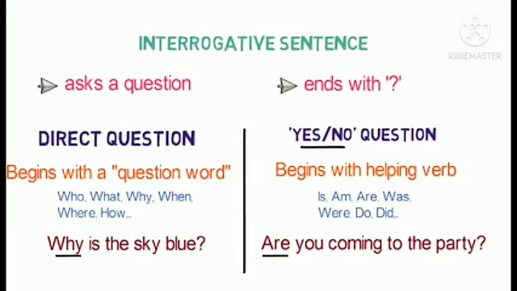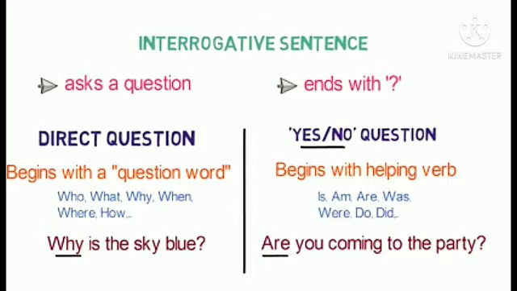Now, the question is, what are interrogative sentences? Interrogative sentences are those sentences that ask a question. Now, when a question is asked, it can be replied to in yes or no, or you have to reply in detail. So there are two types of questions, direct questions and yes/no questions.